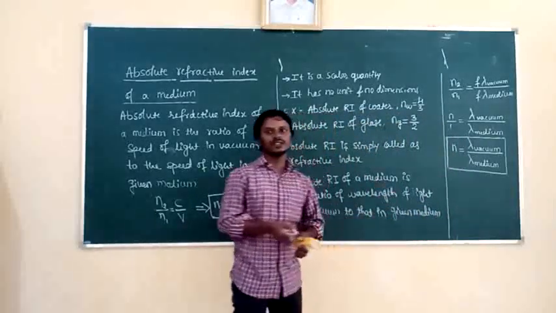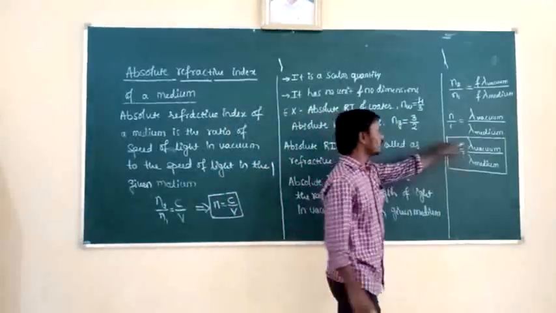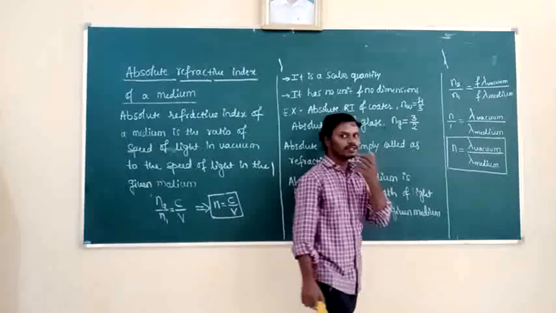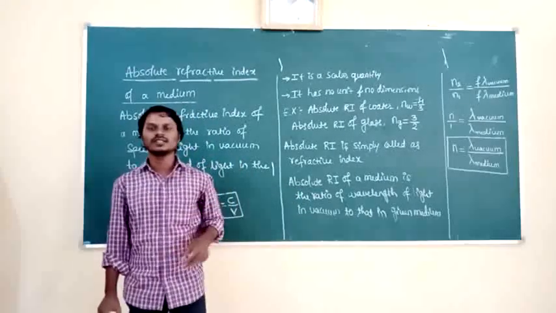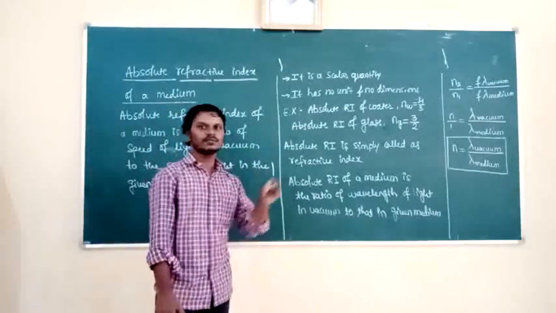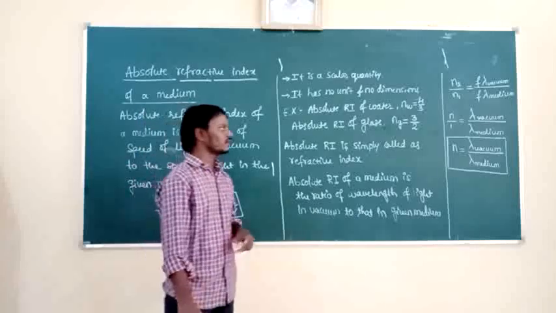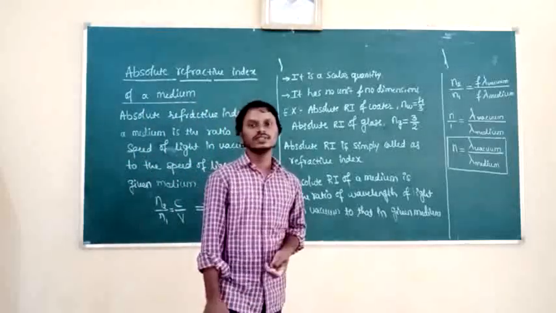Again it has no unit because wavelength is measured in meter. In numerator and denominator both have the same physical quantity, which means both have the same units. Those units get cancelled. That means it has no unit. So this is about absolute refractive index.